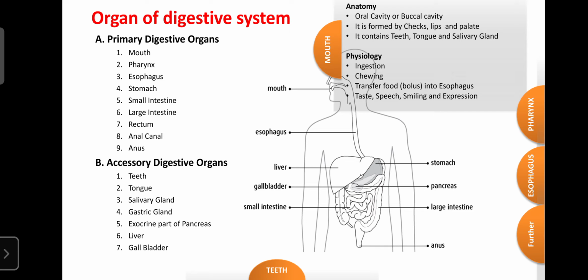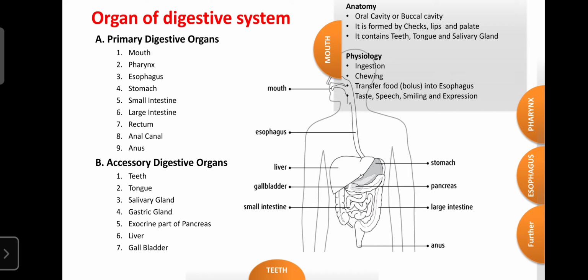And the oral cavity is also helpful to transport the food as a bolus. Bolus is nothing but smooth food material. The food is crushed by the teeth, then with the help of the tongue and saliva it mixes with the saliva and becomes smooth food material, which makes swallowing easy. That smooth, processed material is known as the bolus. And the oral cavity is helpful for the transfer of the bolus to the esophagus for further swallowing.